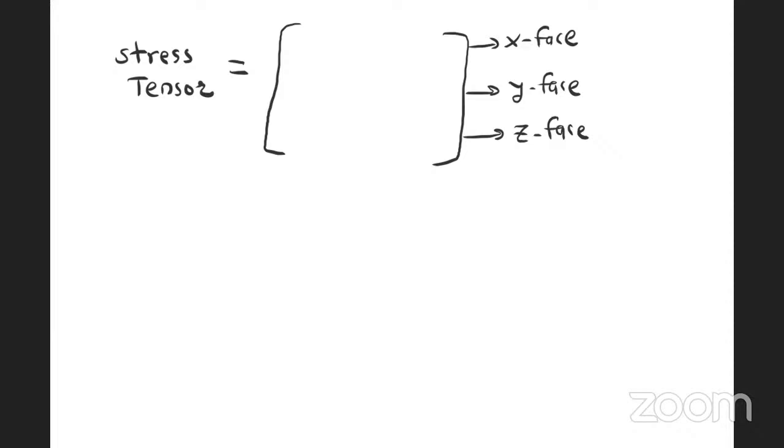Now see here, sigma xx, then tau xy, then tau xz. X face elements, first suffix is for face. Now second row is for y face, and diagonal elements are normal stresses, off diagonal are shear stresses. Therefore tau yx, sigma yy, and tau yz.